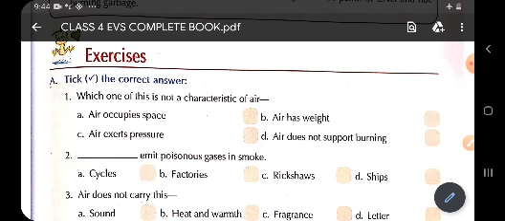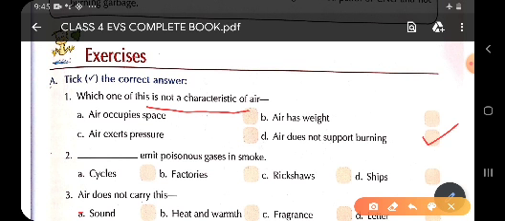Which of this is not a characteristic of air? So children, first one is which one of this is not the characteristic of air? Air occupies space, air has weight, air exerts pressure. All the three, A, B and C options, are the characteristics of air, but in the question it is asked which one of these is not the characteristic of air? So D, air does not support burning, is not the characteristic of air. So you will tick in option D, that is air does not support burning.